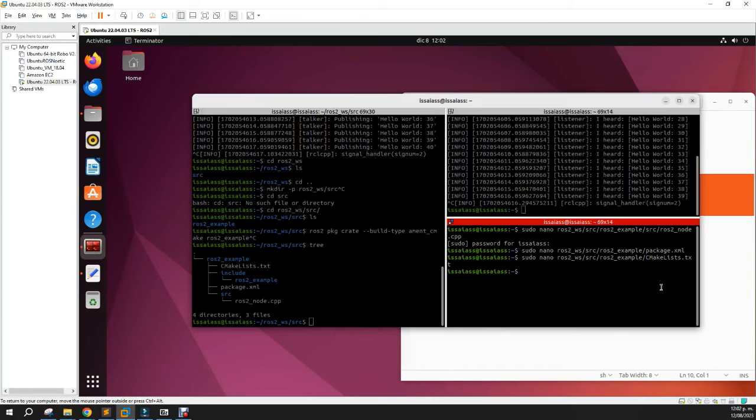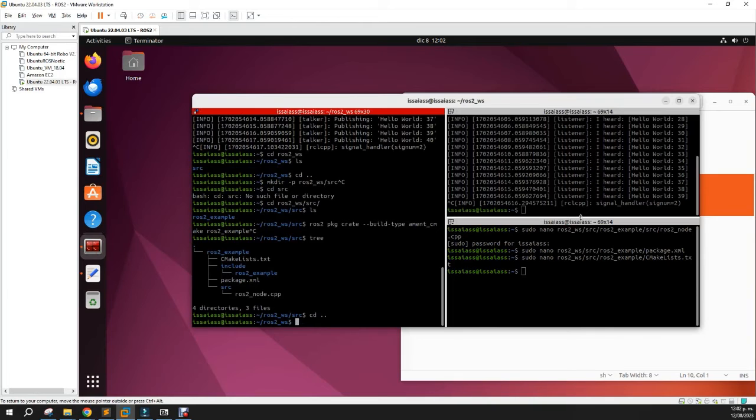The next thing to do is to build the packages, and you have to go to the source. Always go to the root of your ROS2 workspace and call colcon build. You can also select the package you want to build, or not. If you just put colcon build, it will build all the packages.